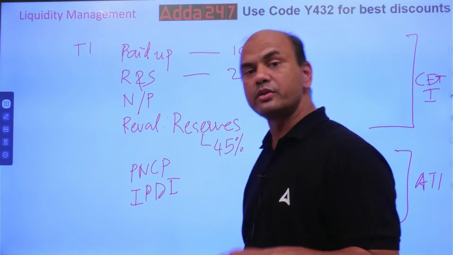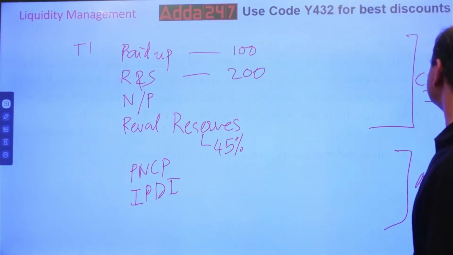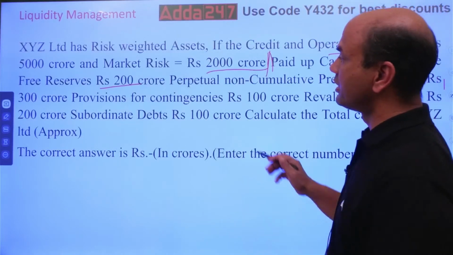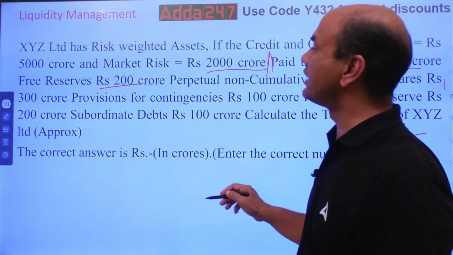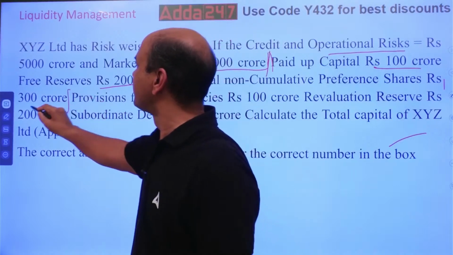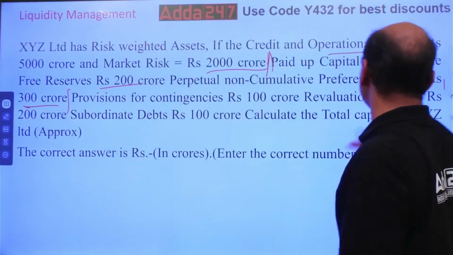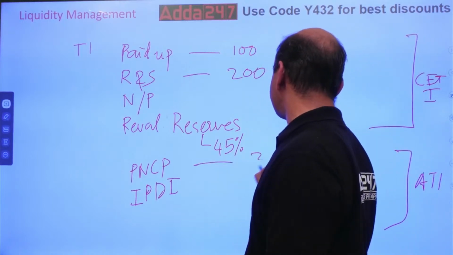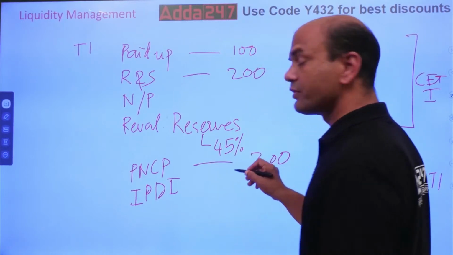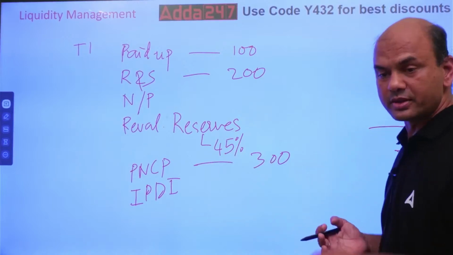Now which one is given to you? That's important. Look at this. Free reserves given. PNCP is given how much? Preference shares, so rupees 300 crores. So PNCP is 300. Let's write it, 300. Although it is not a part of CET1, it is a part of tier 1.